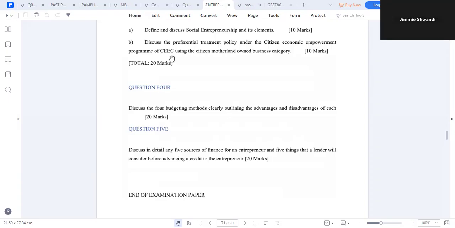We have discussed personal savings, also relating to traders. We also discussed bank loans. We also discussed venture capital. We also discussed trade credit.